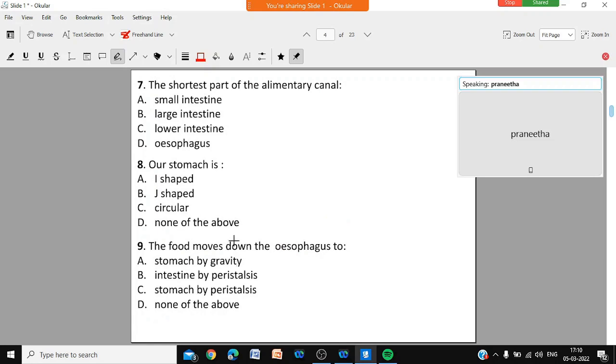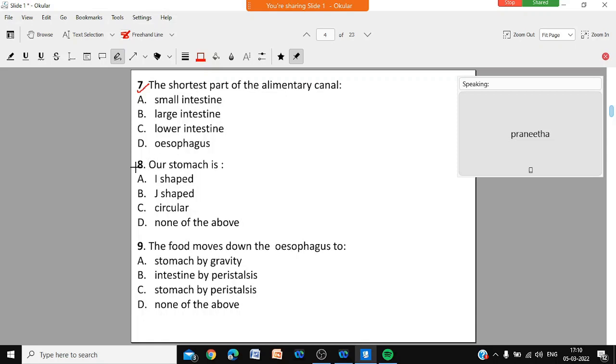Question number 7. The shortest part of the alimentary canal. Small intestine, large intestine, lower intestine, esophagus. The shortest part of the alimentary canal. Small intestine, large intestine, lower intestine, or esophagus.